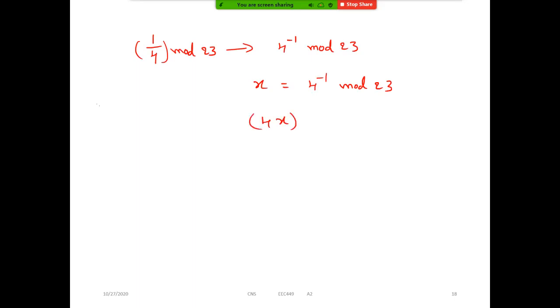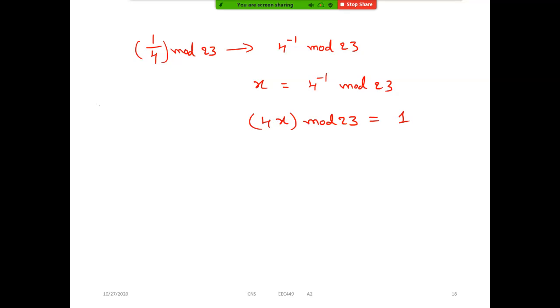Whenever there is a 1 by 4 modulo 23, please see carefully. It will become 4 inverse modulo 23. Then take some x equal to 4 inverse modulo 23. Bring this 4 to this side. It will become 4x, with modulo 23, which will become 1. Yes or no? I have done this already.